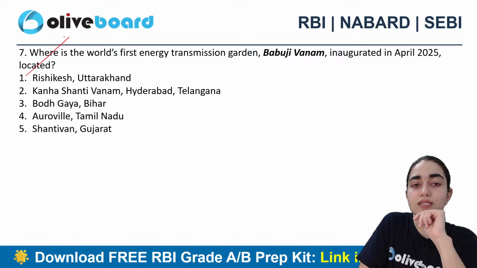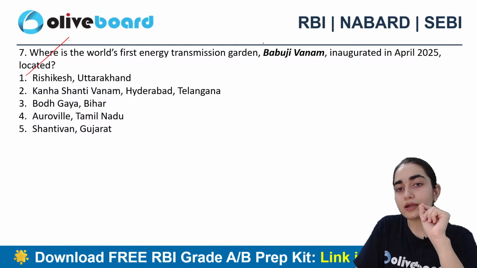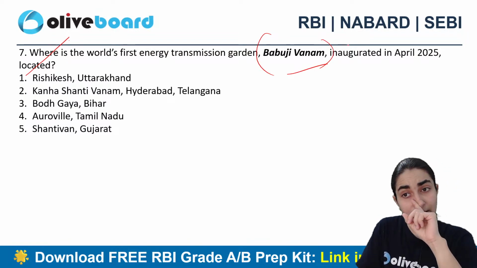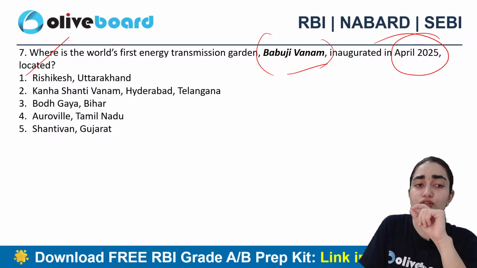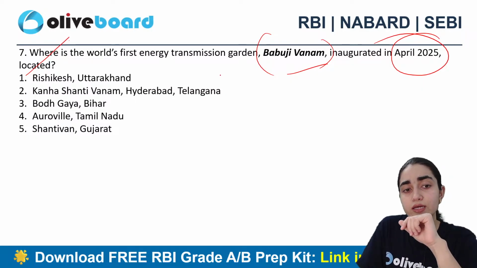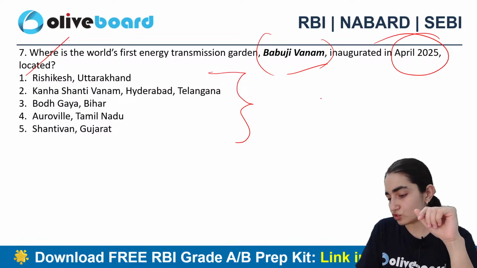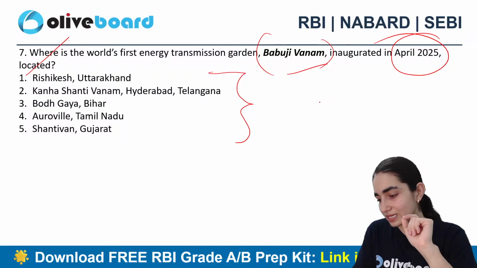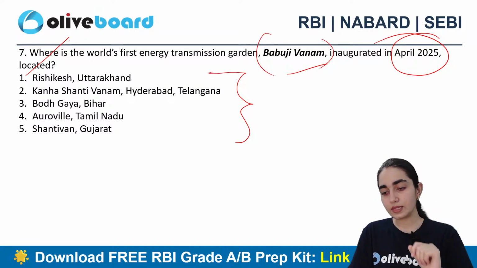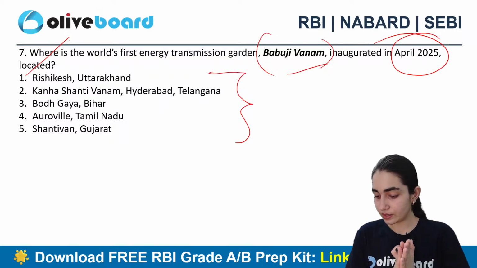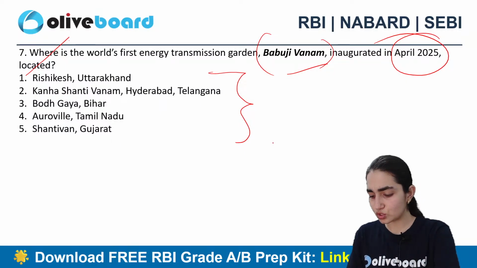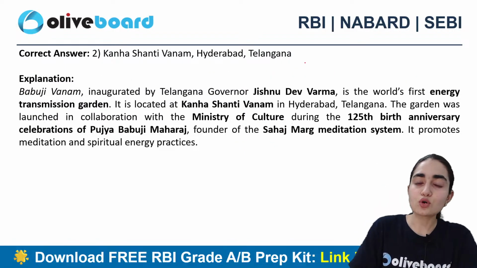Where is the world's first energy transmission garden, Babuji Vanam, inaugurated in April 2025? Is it Rishikesh, Uttarakhand, Telangana, Bihar, Tamil Nadu, or Gujarat? Come on, be very quick. Is it A, B, C, D, E? All right, B. Anyone else who wants to answer this question? Aditi says B. Good. So B is the correct answer.